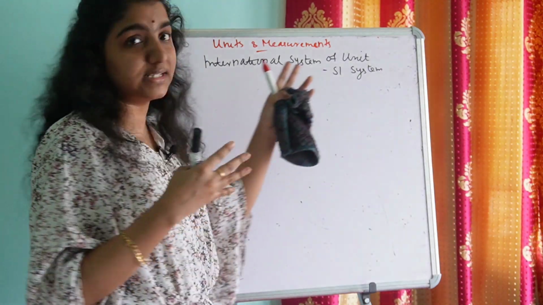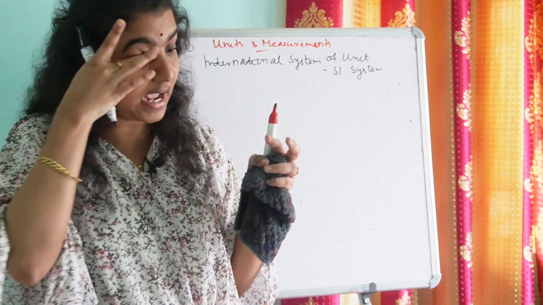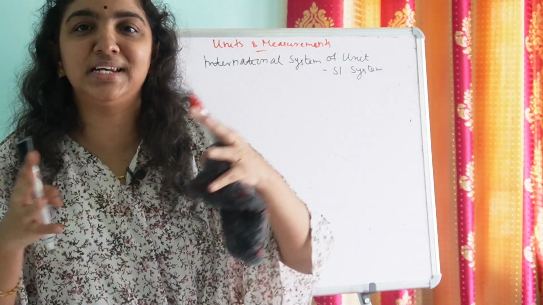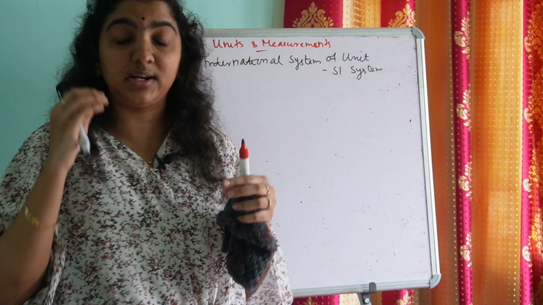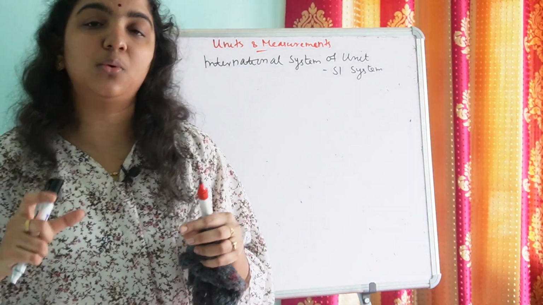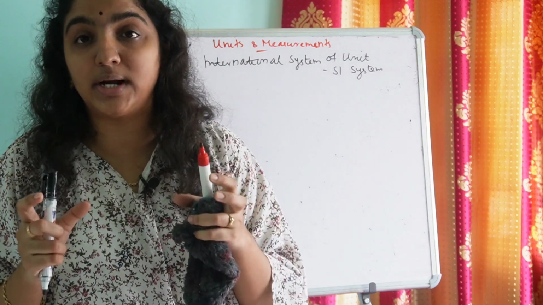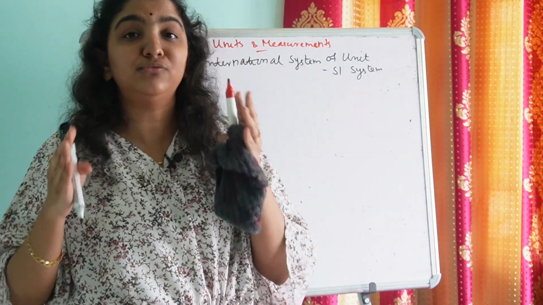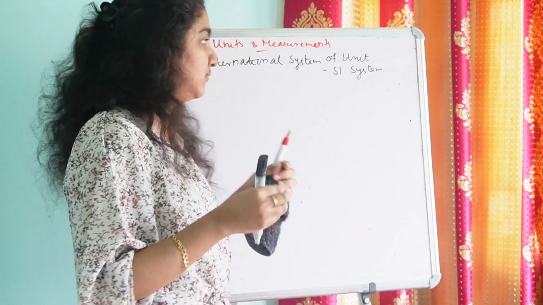So what scientists did is they added some more quantities in the list of fundamental quantities. So now, in the SI system we have 7 fundamental quantities and 2 more angular quantities, and these quantities are enough to derive all the physical quantities which we are dealing with now.